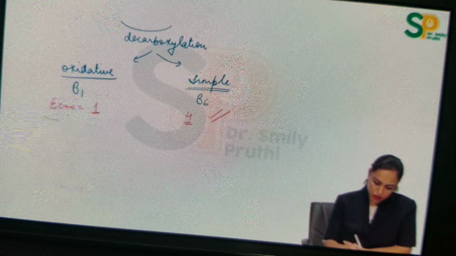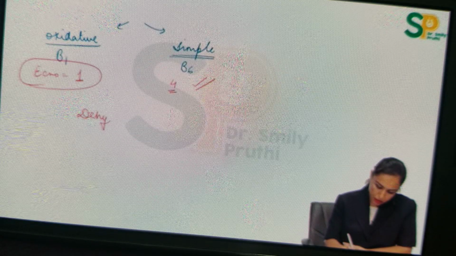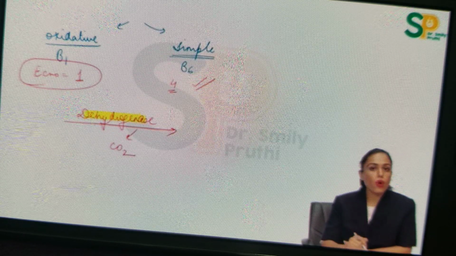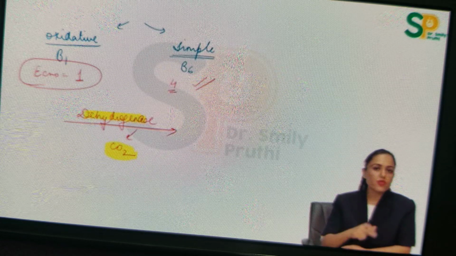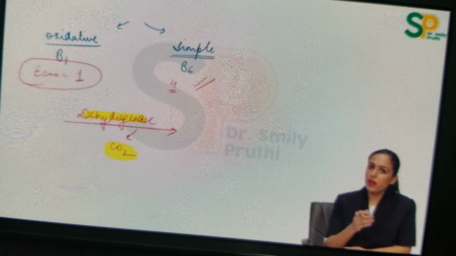And why is the EC number 1 here in case of oxidative decarboxylation? Because whenever an oxidative decarboxylation step occurs, the enzyme is dehydrogenase, and carbon dioxide is getting removed. When the enzyme is dehydrogenase, it means oxidation is occurring along with removal of carbon dioxide. This full process is known as oxidative decarboxylation. There are many reactions of oxidative decarboxylation in the body, especially in the link reaction and TCA cycle.